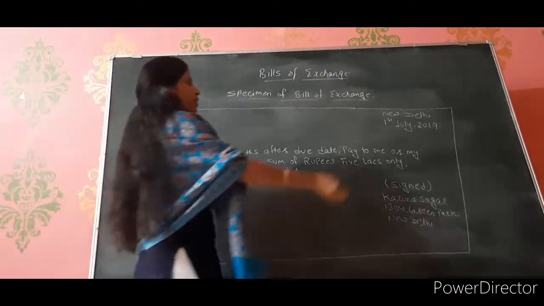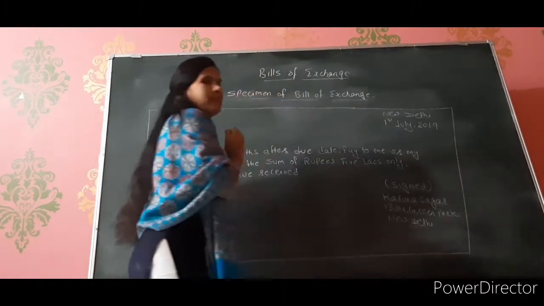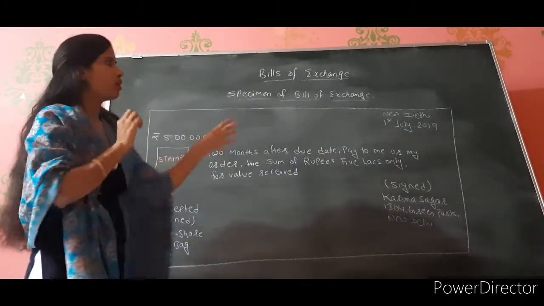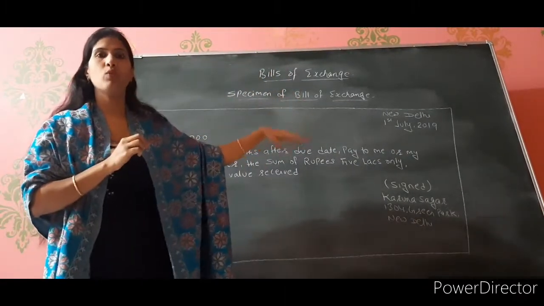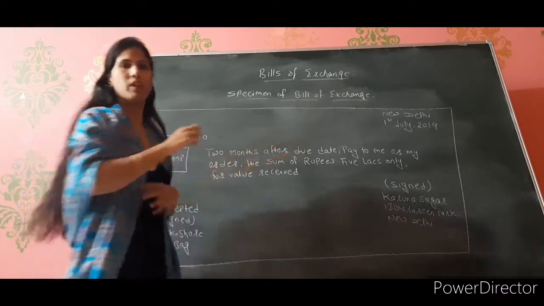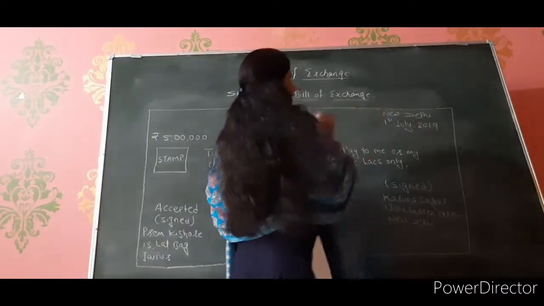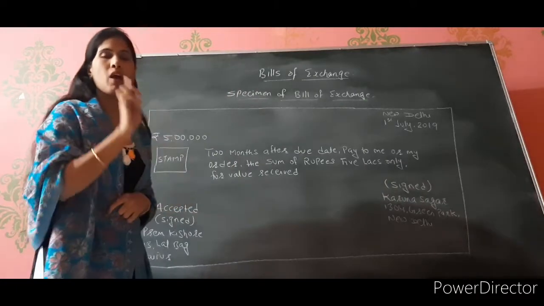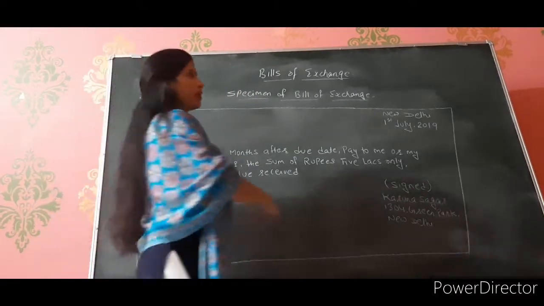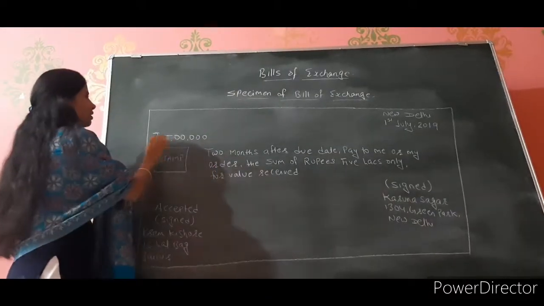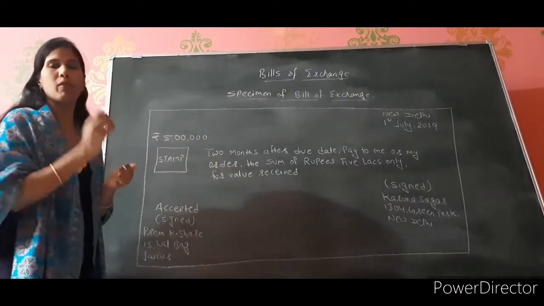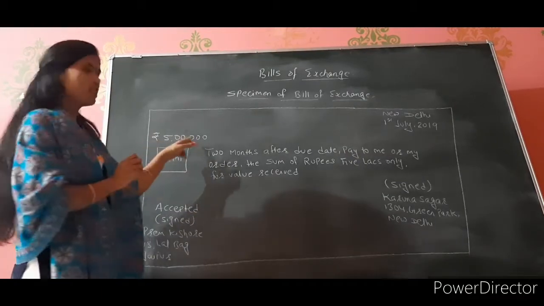Now see, here it is written the address and the date of the creditor who is drawing the bill, the drawer. So the drawer is basically from New Delhi, so he will write New Delhi and the date on which he is drawing the bill, 1st July 2019. Right? After that, on this side, the amount. What amount of bill are you drawing? So rupees 5 lakh.